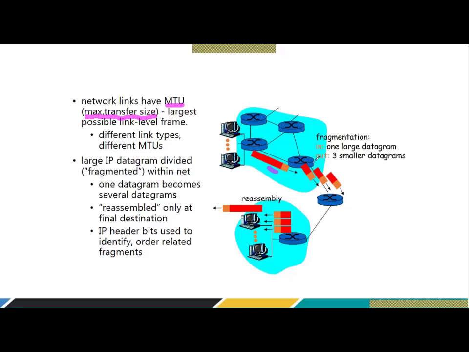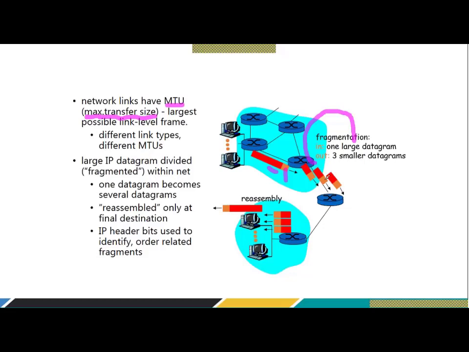What do you mean by underlying technology? For example, it could be Ethernet. Ethernet is an example of an underlying technology. Wi-Fi is an example of an underlying technology. So based on the underlying technology, you have a size of MTU, right? Now, a large IP datagram is divided within the net, so one datagram becomes several datagrams. As shown in this diagram, this was the one datagram which has one header. I don't know whether you are able to see the header in the orange color or not. But now this datagram has been divided into 3 parts: Part 1, Part 2, and Part 3. So what this router has done is something called fragmentation, right?